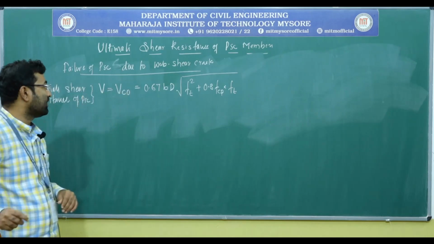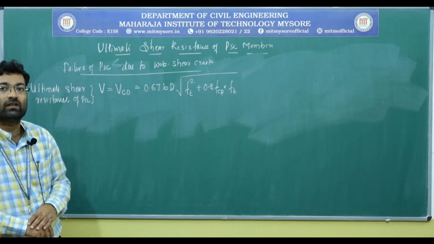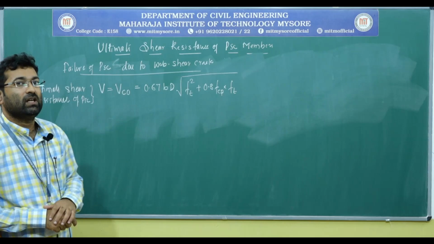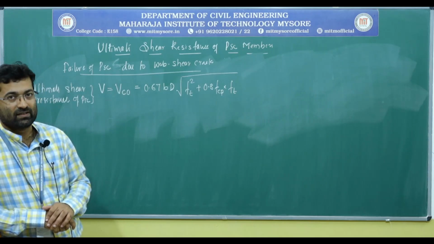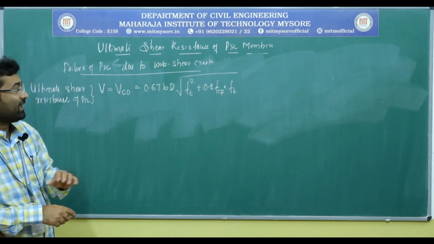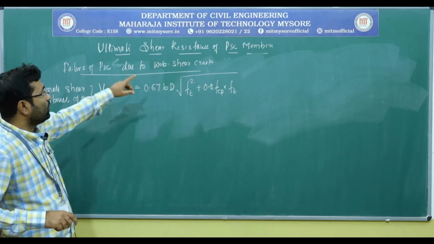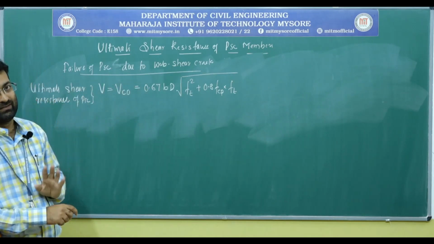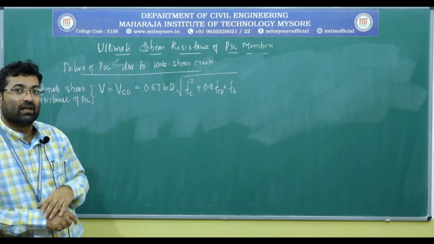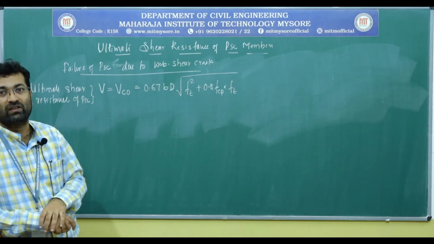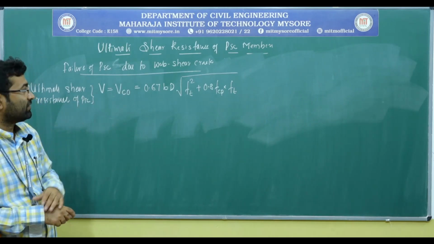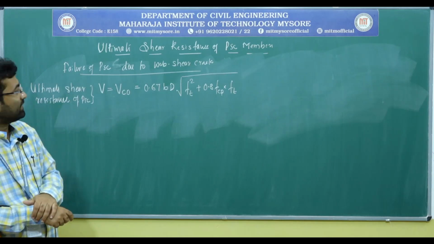We use this direct formula to calculate the ultimate shear resistance capacity of the PSC beam when the cracks are only due to shear. Whenever the cracks are because of both shear and flexure, we have a different formula, which we will discuss later.